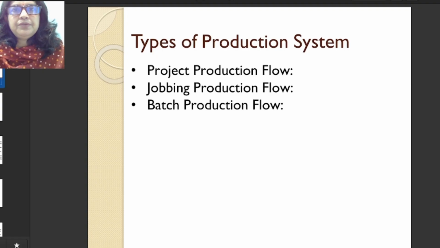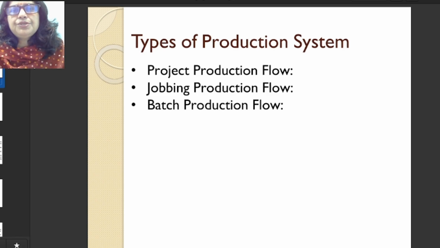Suppose for one batch we produce size 5. In the next batch we produce size 7, 8, 9, like this as per the requirement of the customers. So every batch we produce some units of products as per the requirement of the customers. That is batch production.